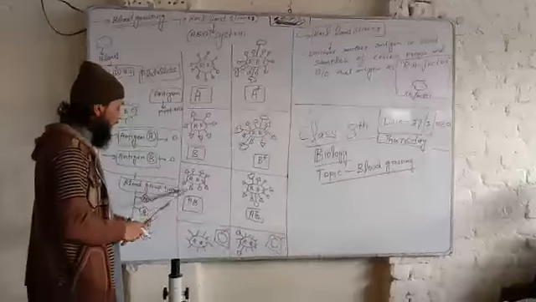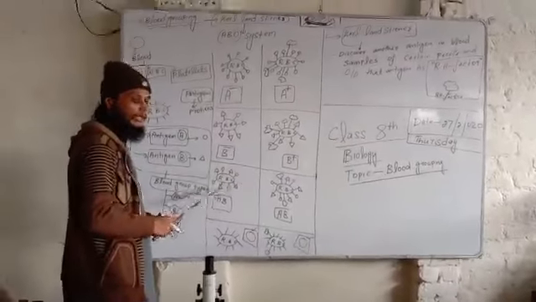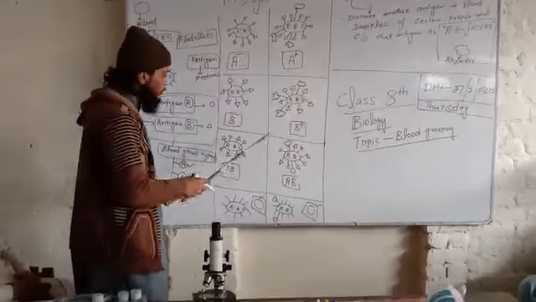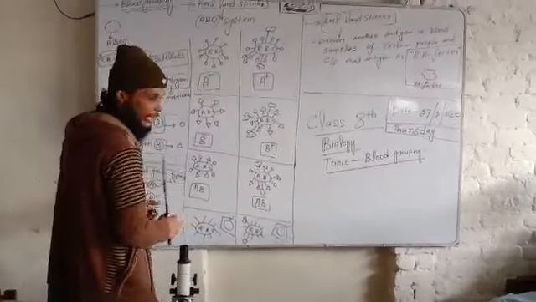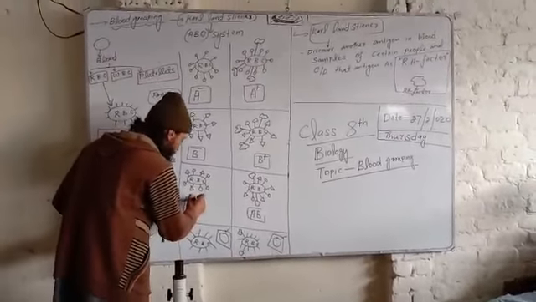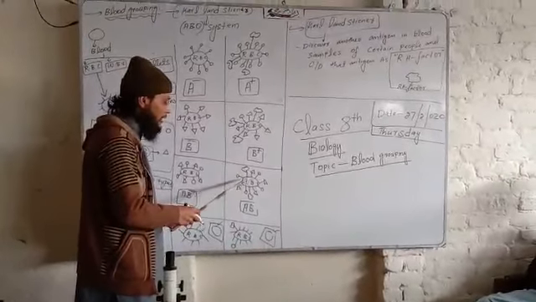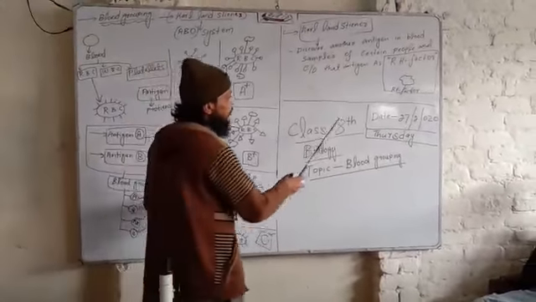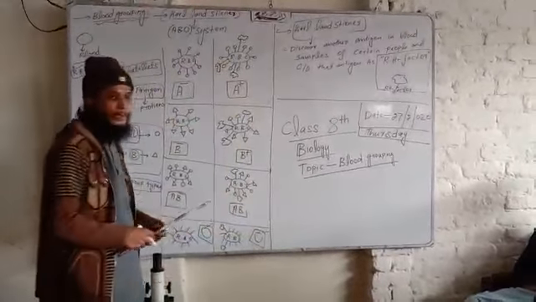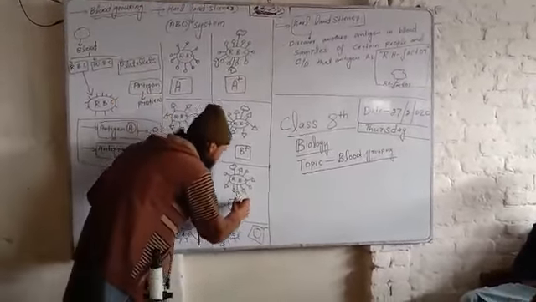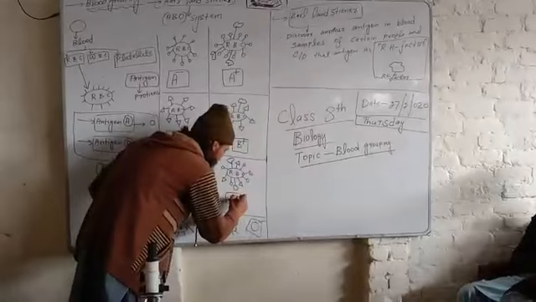Here only A and B antigens are present on the surface of RBC, but no RH factor is found here, so the blood group will be AB negative. And here along with antigen A and B, RH factor are also found around the surface of RBC, so the blood group will be AB positive.